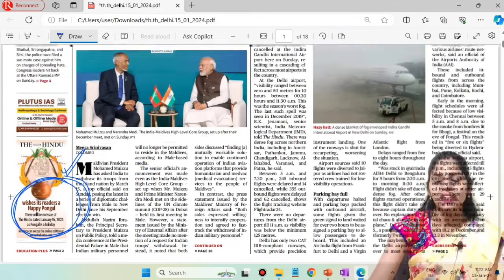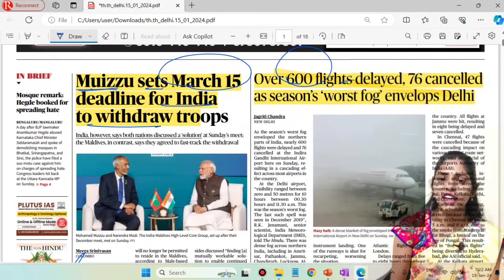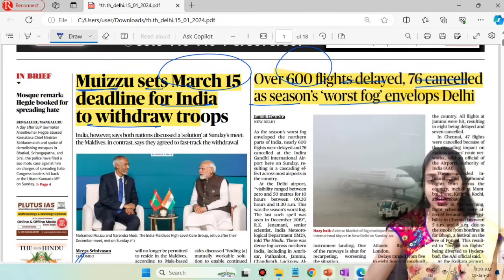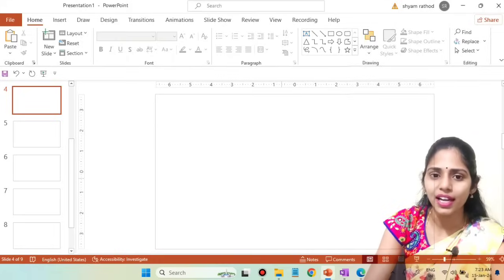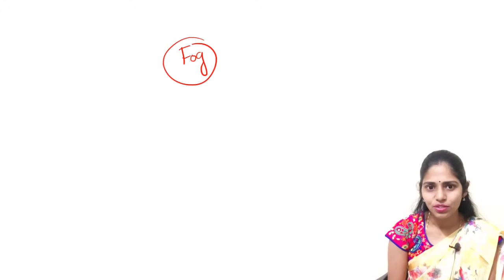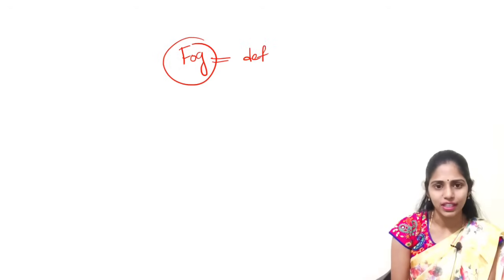And next topic here is over 600 flights delayed, 76 cancelled as season's worst fog developed in Delhi. So the key word here is fog. So now let us see some important dimensions. So it is talking about fog. So what are the facts you have to know? So you have to know the definition of fog, what exactly the meaning of fog is.